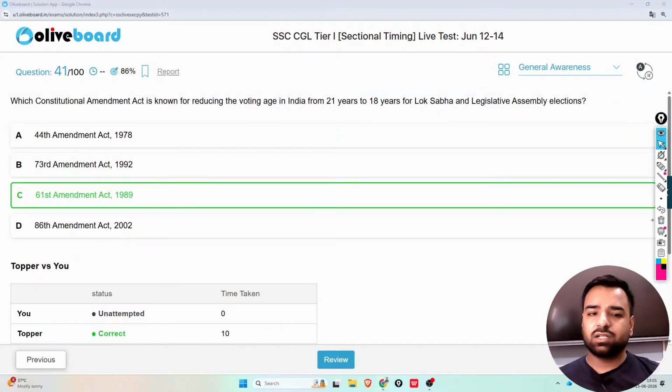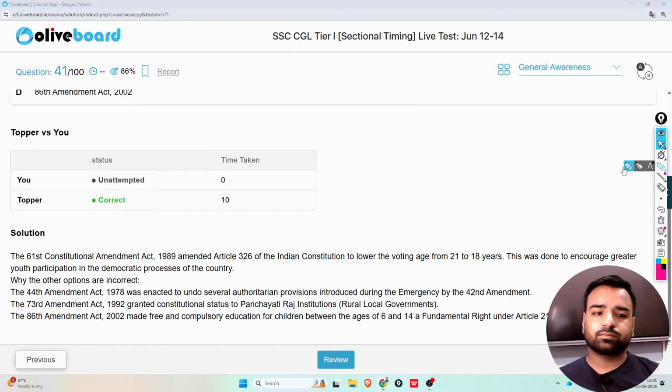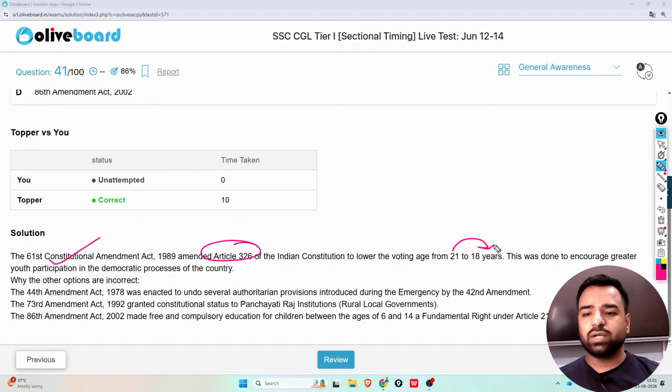And that's an important question as well. More about it. So the 61st Constitutional Amendment Act 1989 amended Article 326 of the Indian Constitution to lower the voting age from 21 to 18 years, right? So this was done in order to promote youth participation.